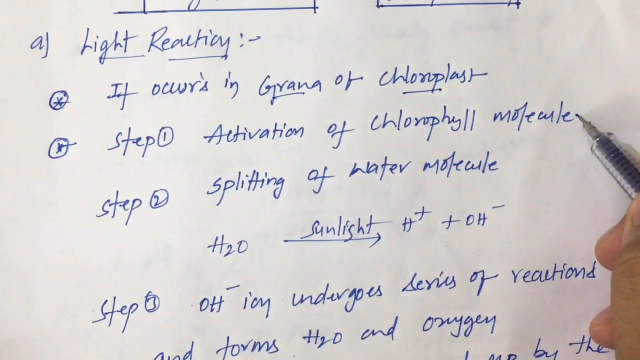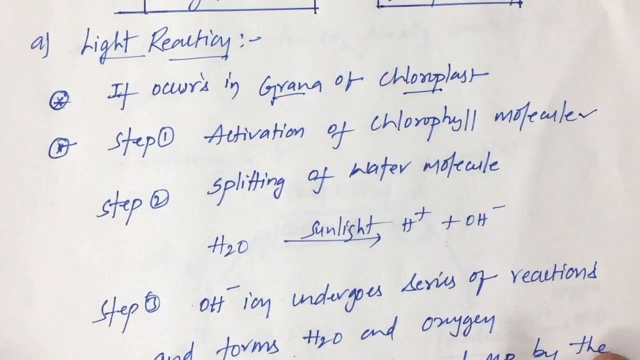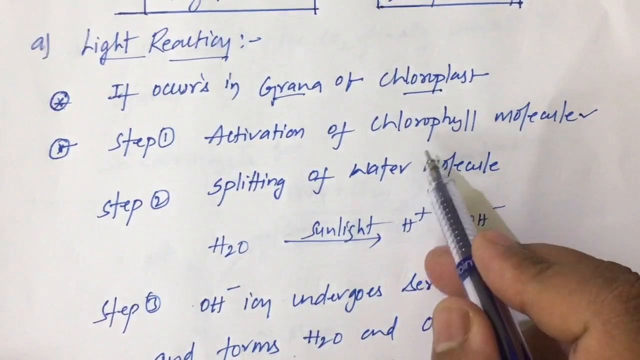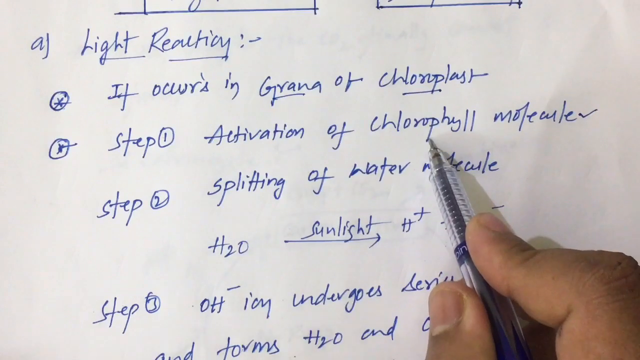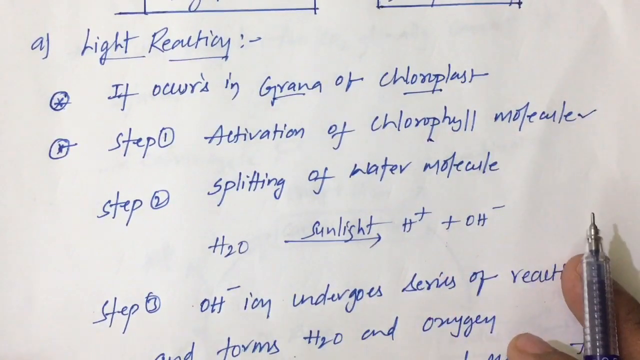First, activation of the chlorophyll molecule takes place. As I said, chlorophylls are the green colored pigments which are present in the chloroplast of a mesophyll cell. What happens when light energy falls on a leaf? The chlorophyll molecules present in the chloroplast trap the solar energy. By taking the solar energy, they get activated.